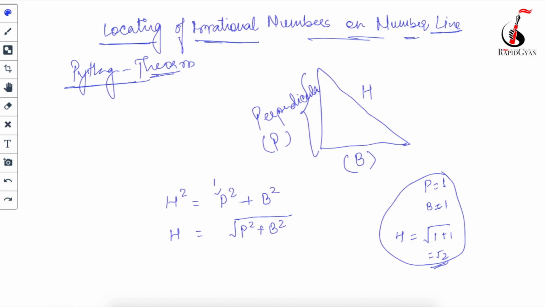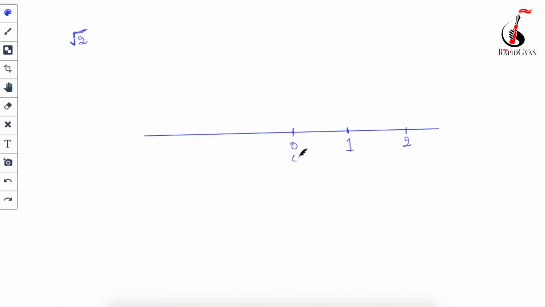So what you have to do over here: from here to here it's 1 unit, correct? Because you are going to draw this on graph paper, the first cell of the graph after 0 is 1 unit. So draw a perpendicular line at this point 1 of 1 unit. This line should be perpendicular, 90 degrees, and should also be of 1 unit. Suppose I take this point as O and this point as A. So I will join OA.